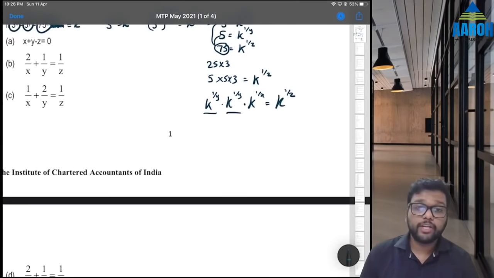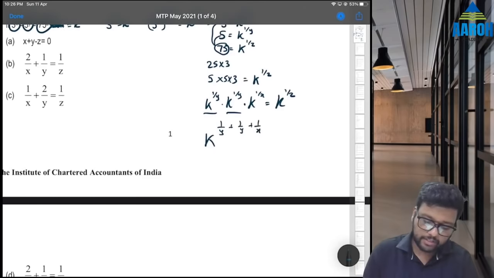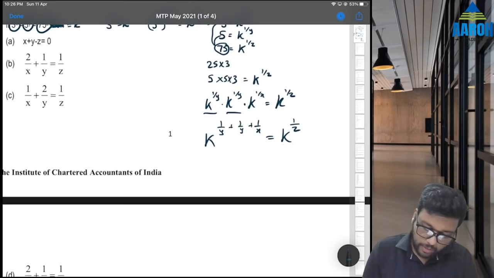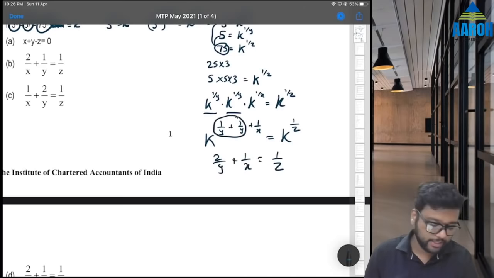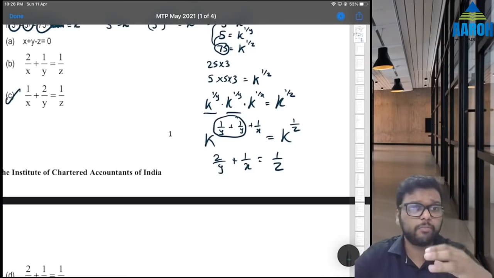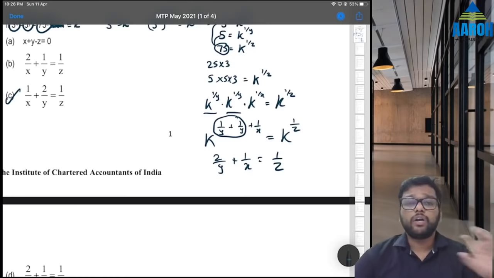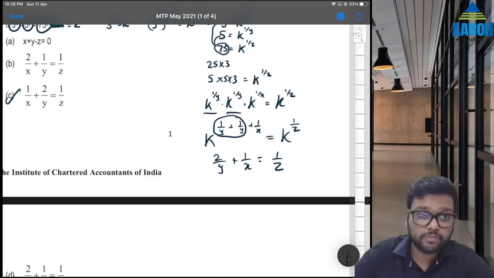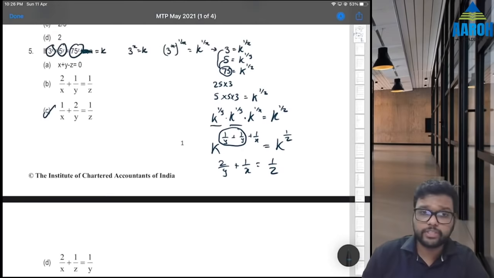What is a raised to m into a raised to n? A raised to m plus n. So it will be k raised to 1 by y plus 1 by y plus 1 by x is equal to k raised to 1 by z. Base is same, so power is same. That means 1 by y plus 1 by y is 2 by y plus 1 by x is equal to 1 by z, which is option C. 2 by y plus 1 by x is equal to 1 by z. Always try to find a link. Otherwise, you can go by options and put, but that will take time. Okay, I hope this is clear.